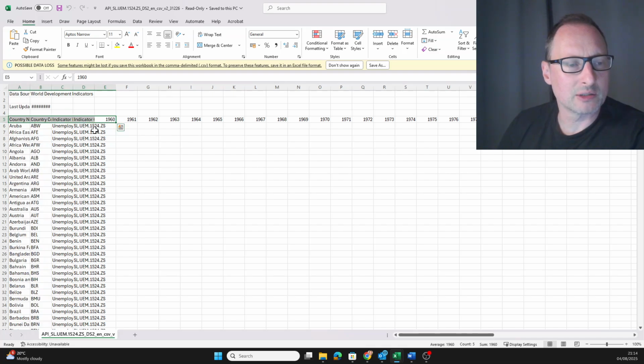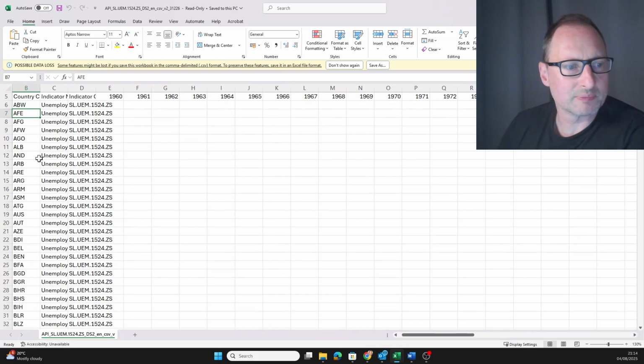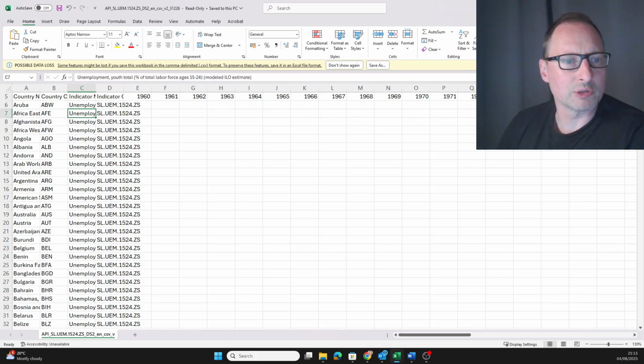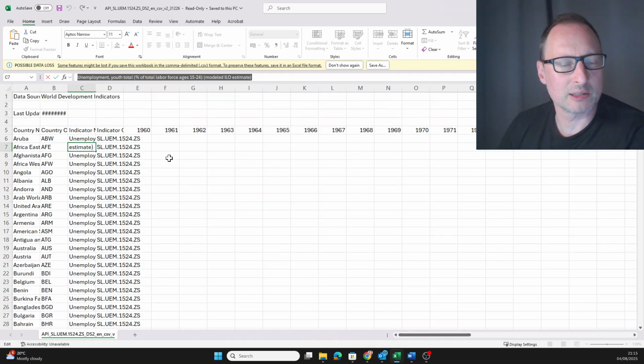And then you can see a column here with country abbreviations, and that can often be super useful. So Albania has country abbreviation ALB, and then there is also an indicator column. It tells you what series we are looking at: unemployment, youth, total. Okay, so that's exactly what we want.